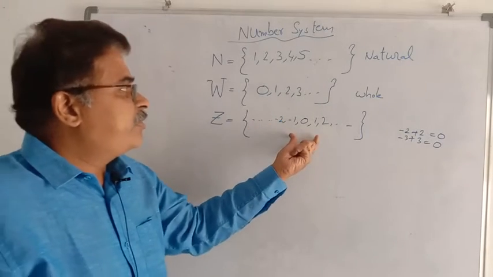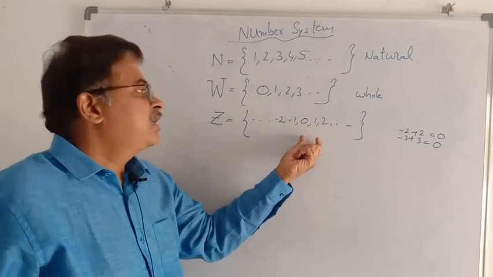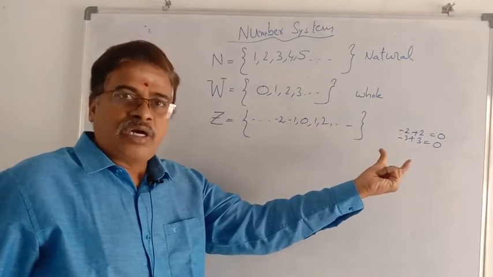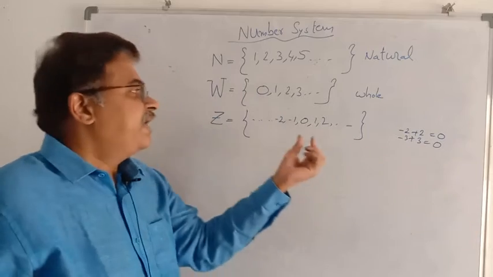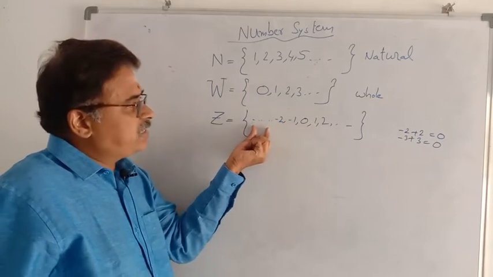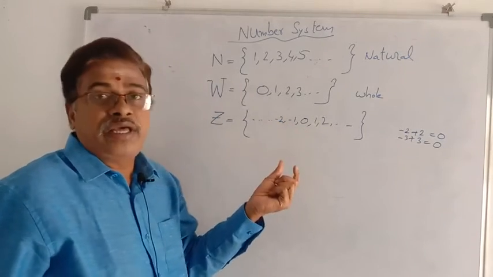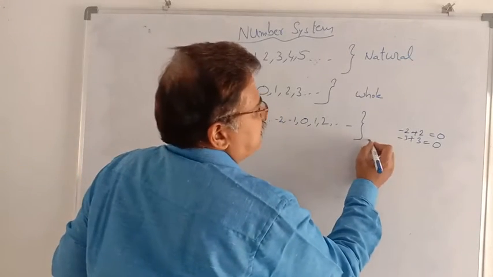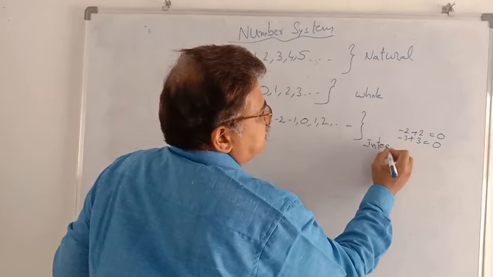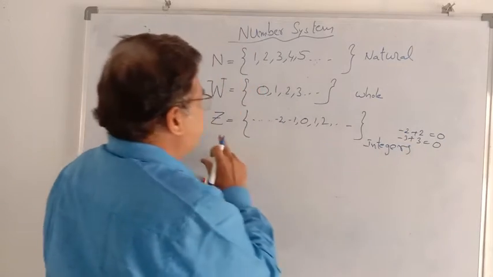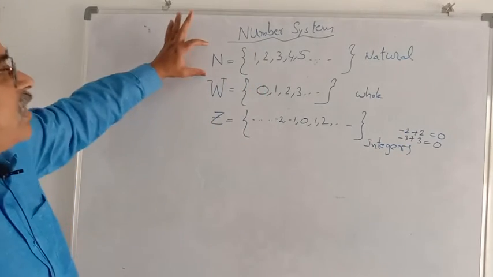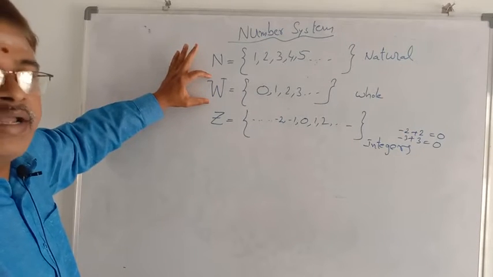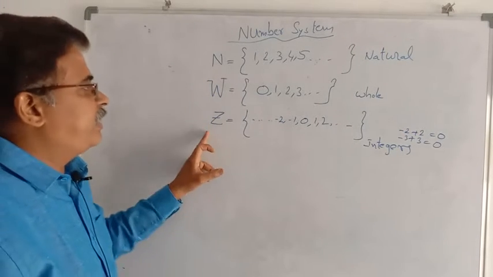So there exist positive numbers, 1, 2, 3, 4, 5, 6, and so on. Negative numbers, -1, -2, -3, and so on. And 0 is also there. So, these numbers are called integers, denoted as I or Z. These natural numbers are denoted as N, whole numbers denoted by W, and integers denoted by Z.